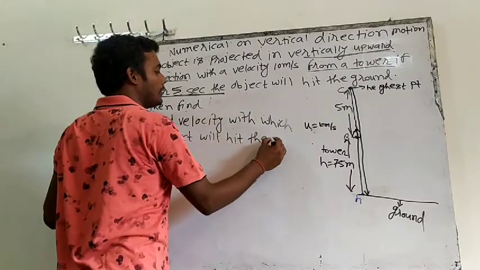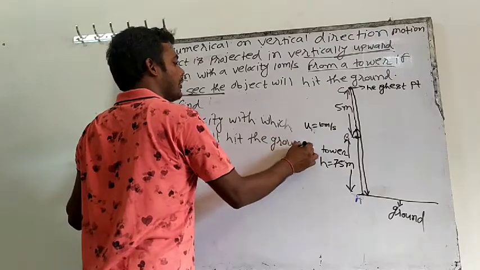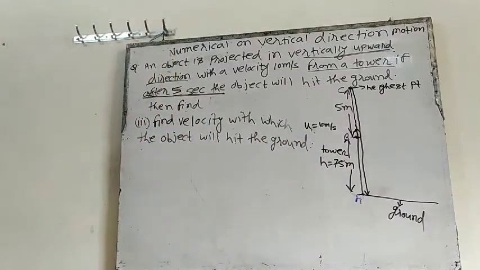Hit the ground. The velocity with which the object will hit the ground. You have to find this thing. Find velocity with which the object will hit the ground.